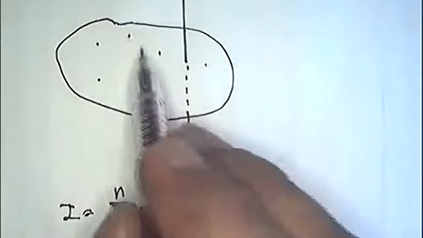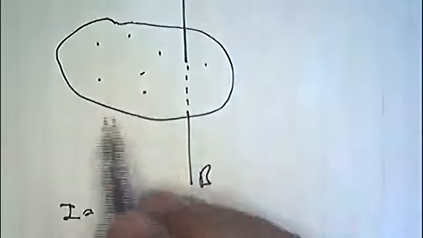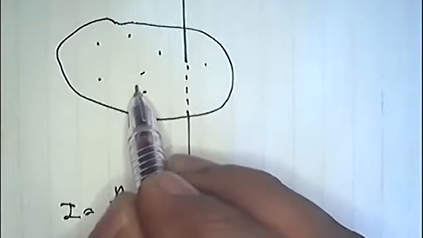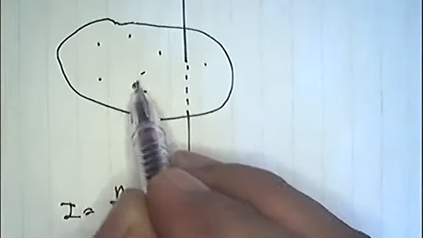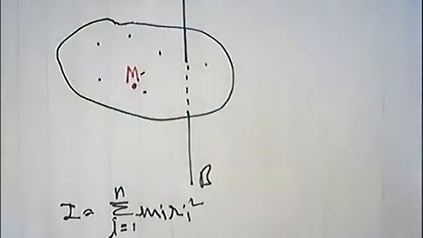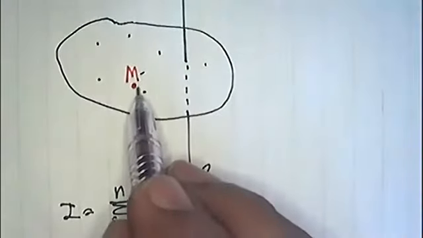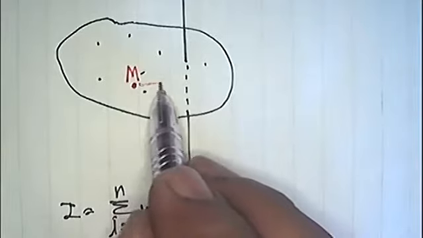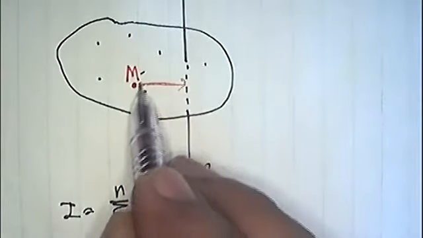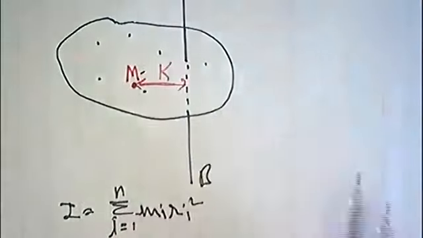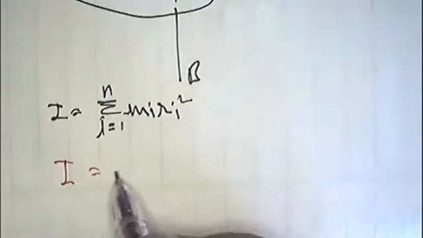Now you concentrate all the mass of the body at only one point, and you place this point body at distance k from the axis of rotation such that you get the same moment of inertia.